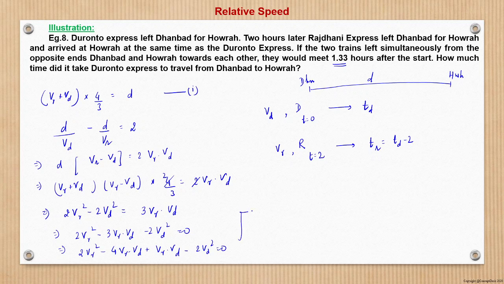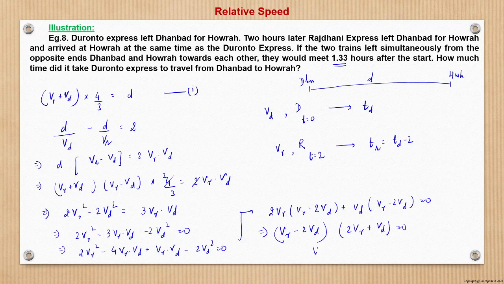This now we can write as 2 Vr into Vr minus 2 Vd plus, here we will take Vd common, Vr minus 2 Vd, so that becomes 0. So we can say Vr minus 2 Vd into 2 Vr plus Vd is equal to 0. Therefore 2 Vr plus Vd cannot be 0, so Vr minus 2 Vd will be 0. So from here we can say that Vr is equal to 2 Vd.